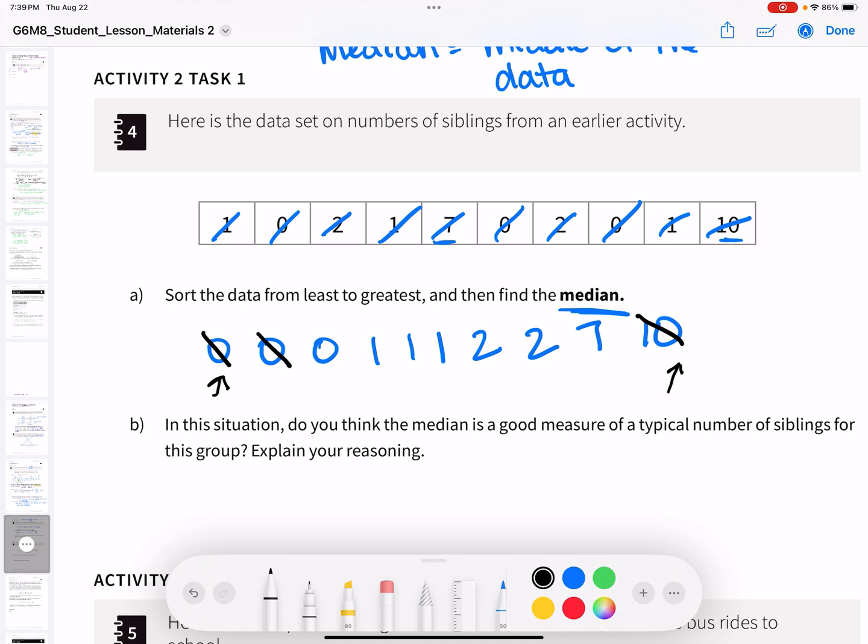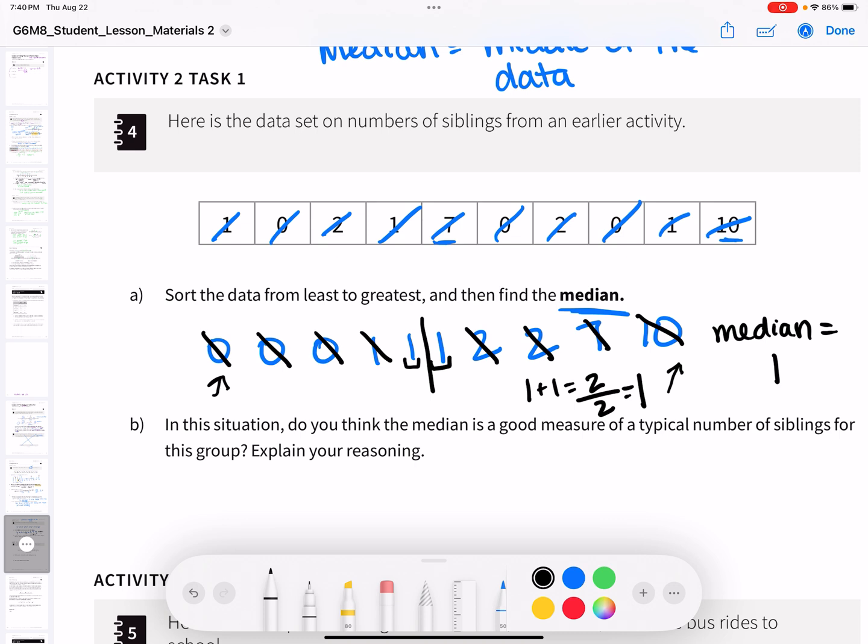2, 2. 3, 3. 4, 4. And then we have 2 left. But the good news in our activity is that these are both the same number. So in this activity, when you have an even number like this, to find the median, you would find the average of the two numbers together. So 1 plus 1 equals 2, and there's 2 data points, so you divide by 2, and that equals 1. So our median for this data set is 1.